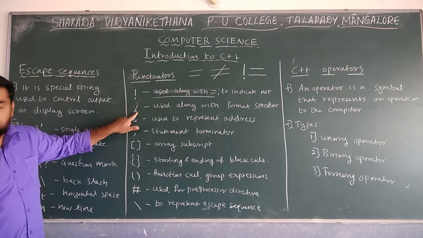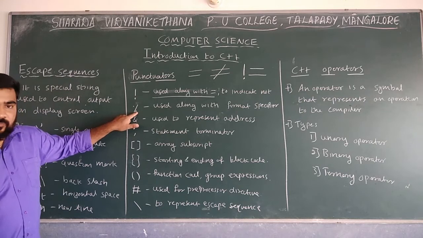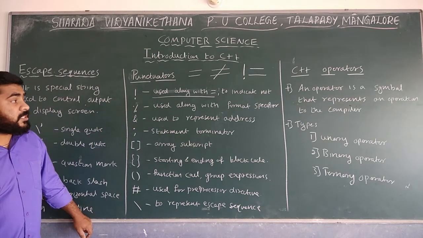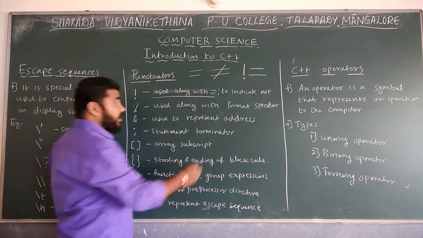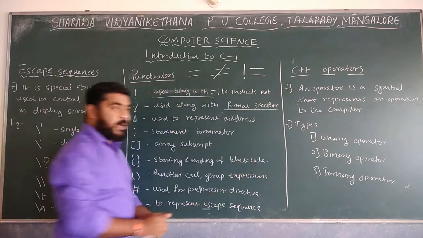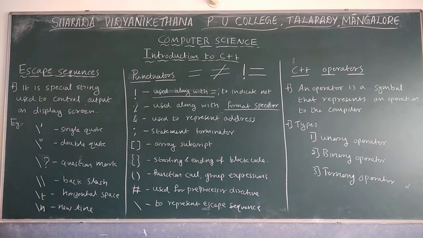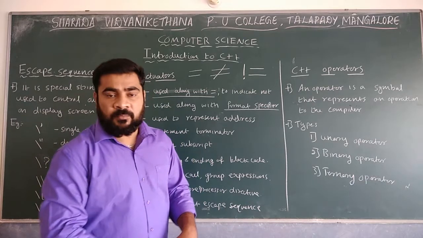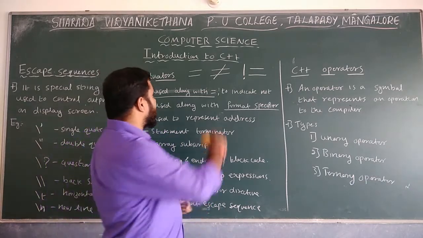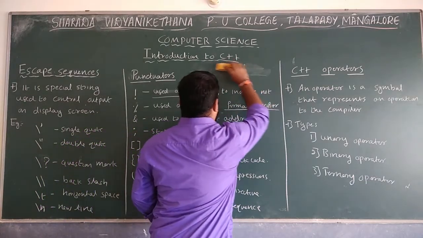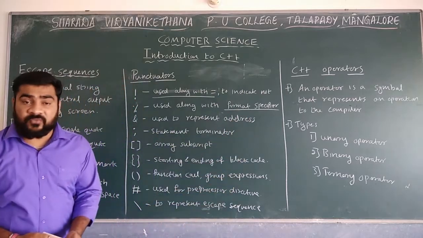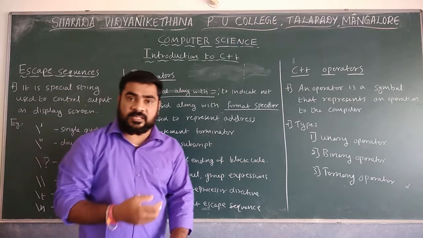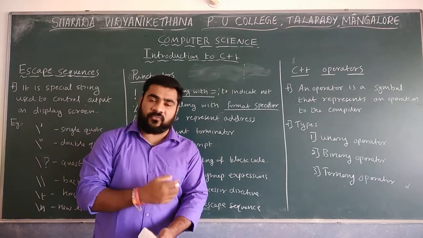Then after that, this symbol. Actually, it's the modulus symbol. The modulus symbol is mainly used to specify the format specifier. In a C++ program, we are not using this much, but in C programming, these format specifiers are very important. It specifies the format, whether it is an integer, a character or a float.